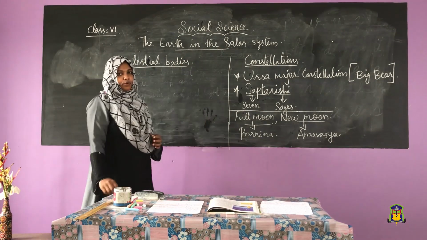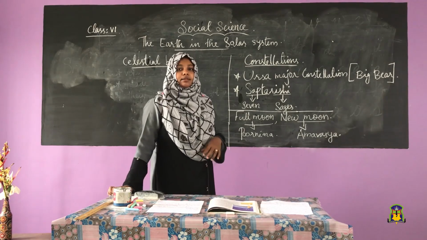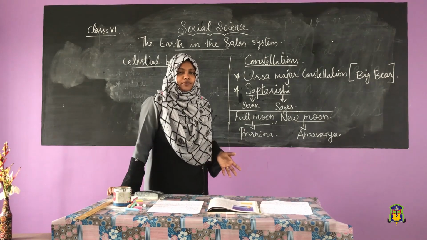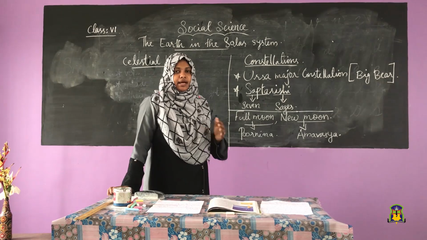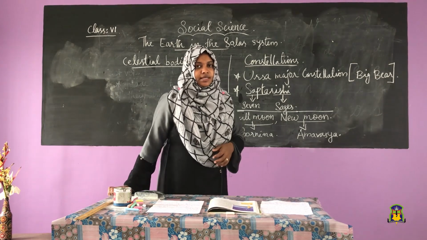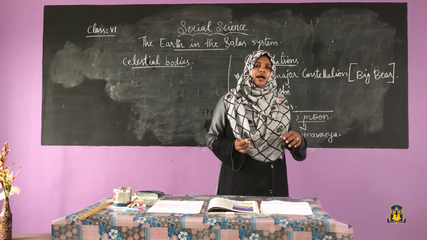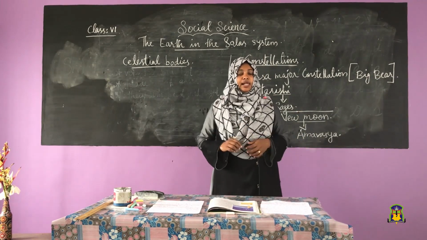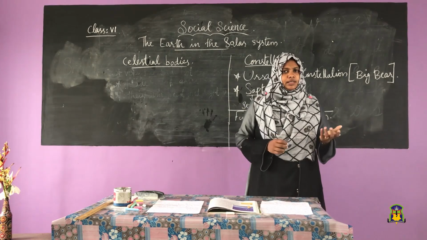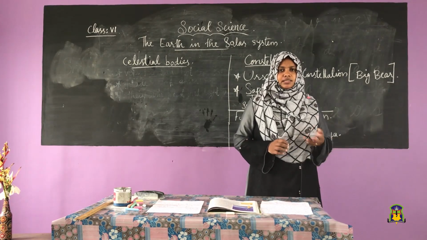So what are celestial bodies? The sun, the moon and many other objects shining in the night sky are called celestial bodies. Some celestial bodies have their own heat and light, for example, stars that we already discussed.